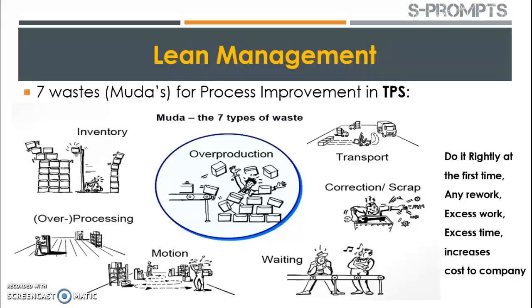If the cycle time is well planned and well designed, then on every assembly line, the shop floor person will have a sufficient time period to complete his task, so that the next assembly line person need not wait for his turn to work. If there is excessive time where the person is waiting for the job to come to him on the assembly line, the excess waiting by the person is time waste, and any waste is again opposite to lean management. So there should not be excessive waiting by the people who are working on the shop floor.